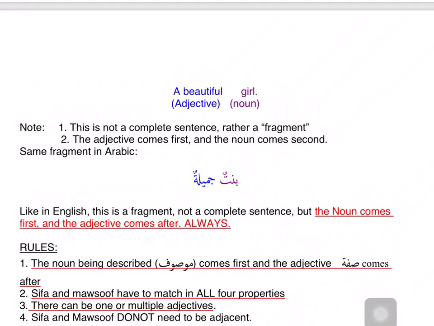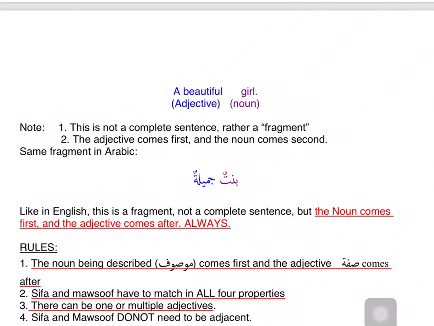So for instance, in English also we have adjectival phrases, like a beautiful girl. Beautiful is the adjective and girl is the noun being described. In English, the adjective always comes first and the girl comes second. And they have to be right next to each other. You can't say a beautiful, she went to town girl, right? So it has to be right next to each other.